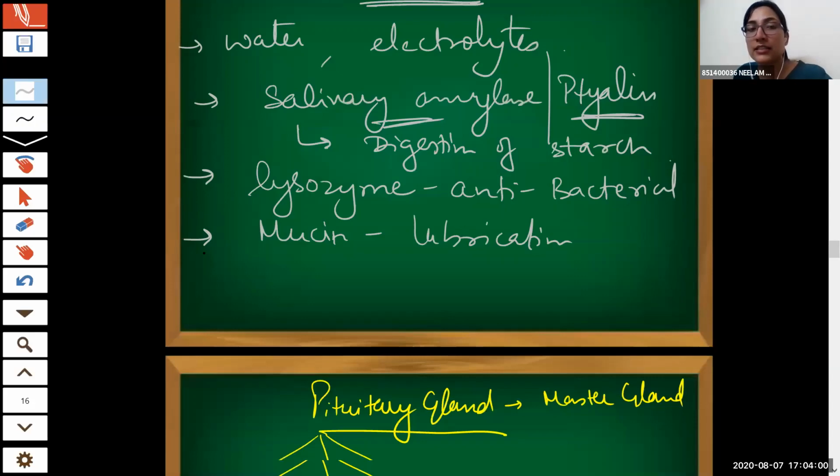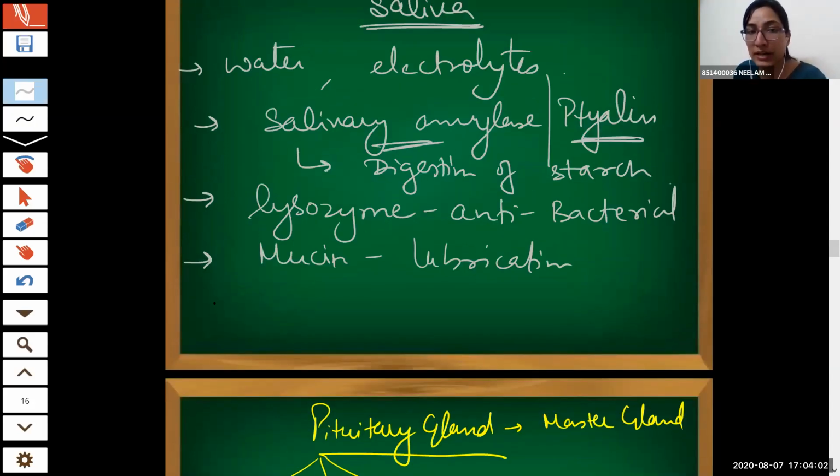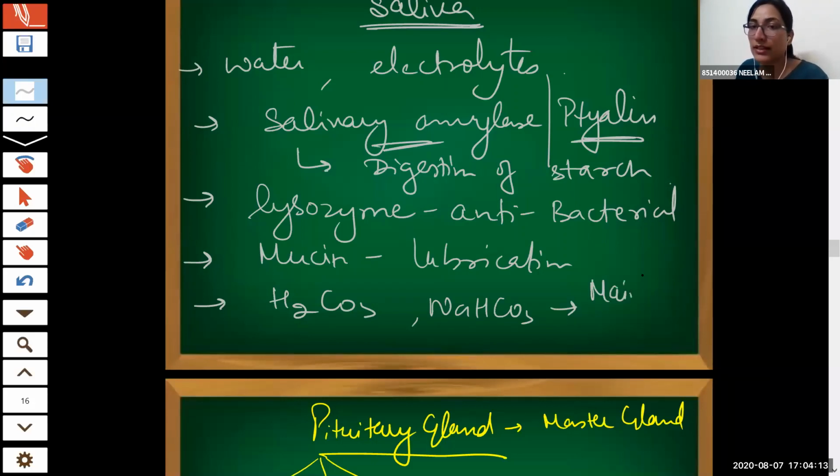Then there is carbonic acid, H2CO3, and NaHCO3, which is sodium bicarbonate. They help in maintaining the pH. What is the pH of saliva? 6.5 to 6.8, both are correct. So it is slightly acidic.